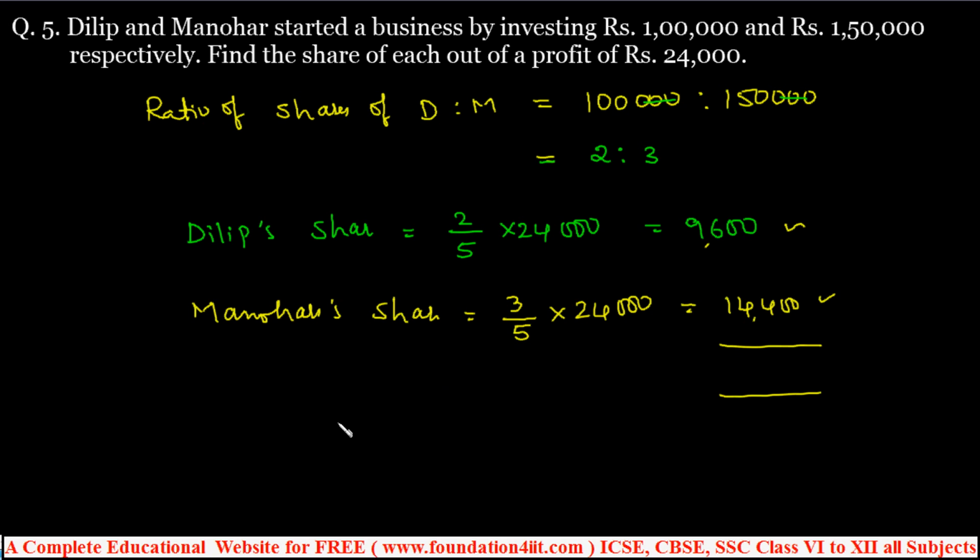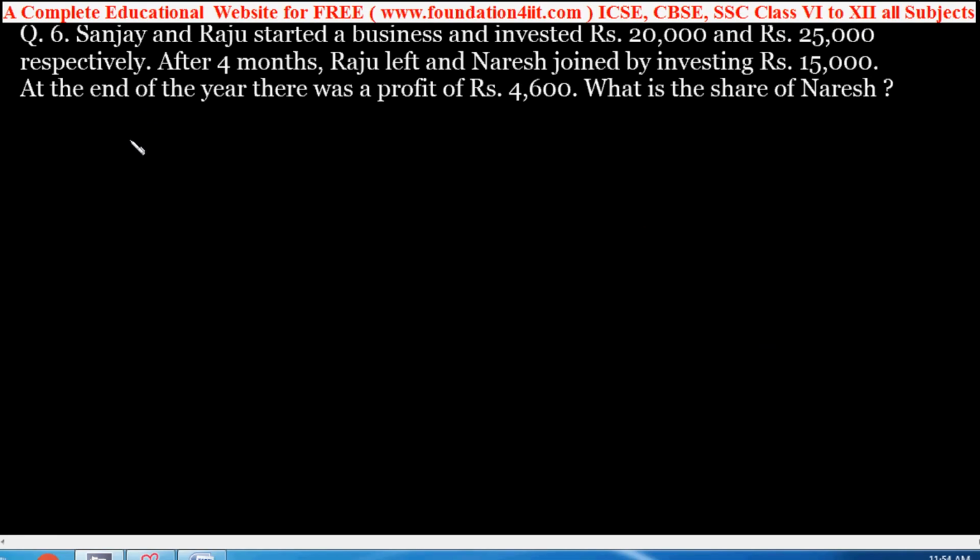If three people are sharing with different times, we'll see one question. In this problem, Sanjay and Raju started a business and invested 20,000 and 25,000 respectively. After 4 months, Raju left and Naresh joined by investing 15,000. In every problem we need to see how long that business is running. At the end of the year, there is a profit of 4,600. What is the share of Naresh?